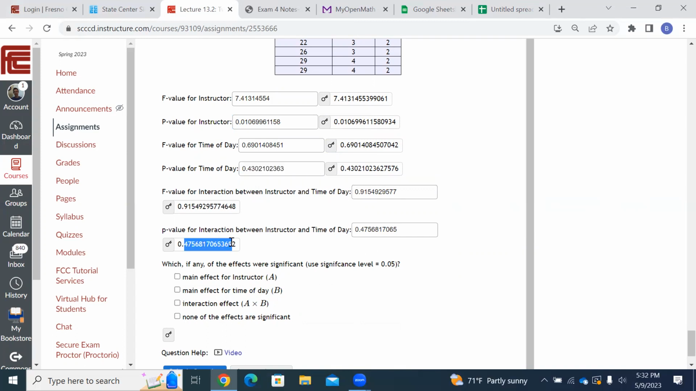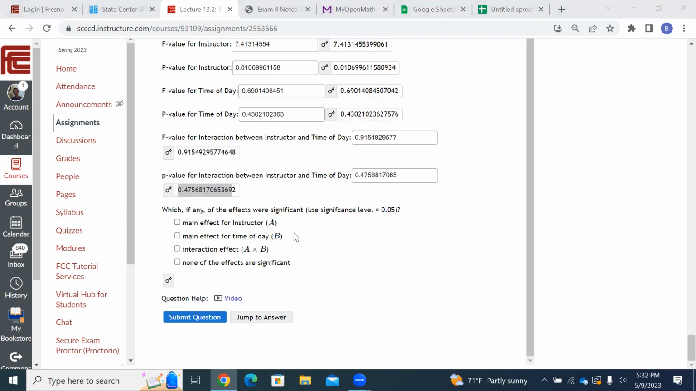How about this p-value here? That's the interaction between instructor and time of day. That doesn't seem to matter either. Like, we really like instructor 2 at night or something like that. No, there's no interaction. So the only thing that seemed to matter on mine anyway is the instructor. So main effect for instructor, A. That's all there is. You could have B, you could have the interaction or none.